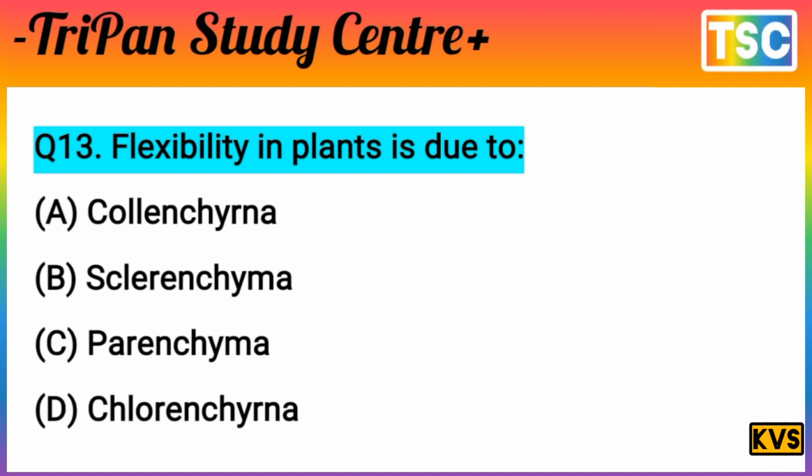You know that the most important fact here. The fact is important. Chlorocina is their mechanical tissue in a young dicotyledon system and they provide great tensile strength with flexibility to those organs in which it's found. It allows easy bending in the various parts of the plant. It means the answer is chlorocina. Option A is correct.